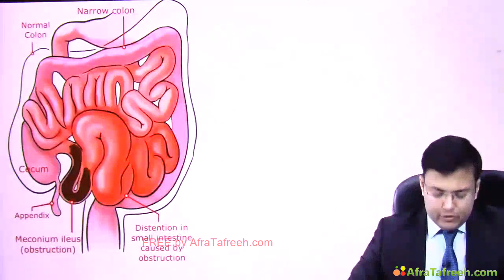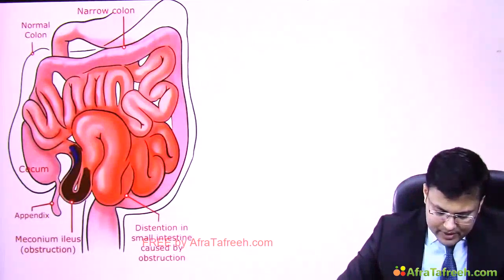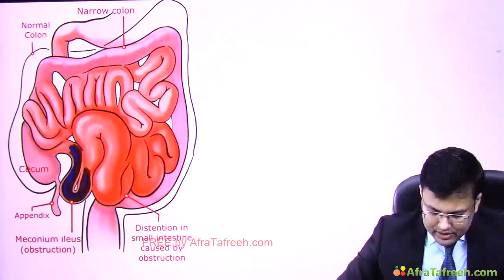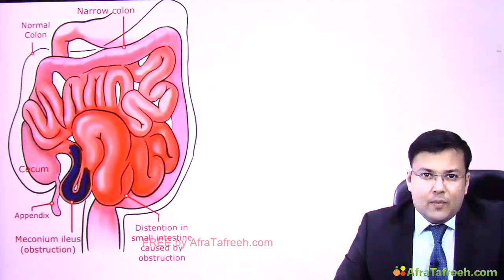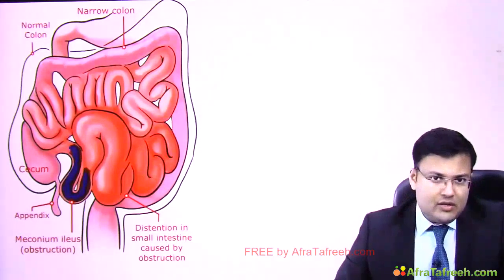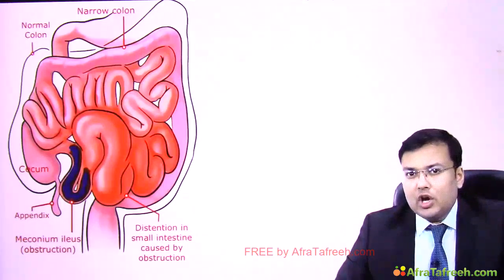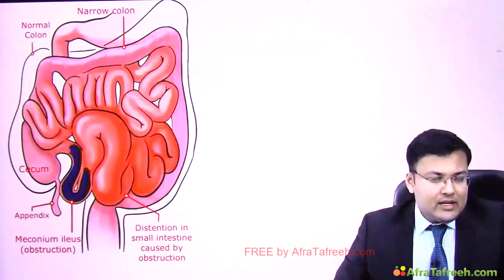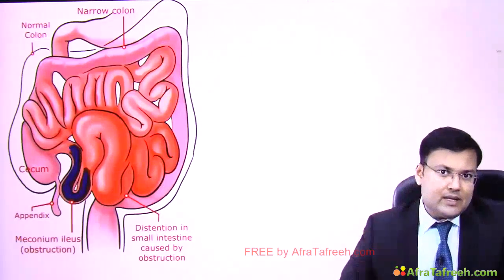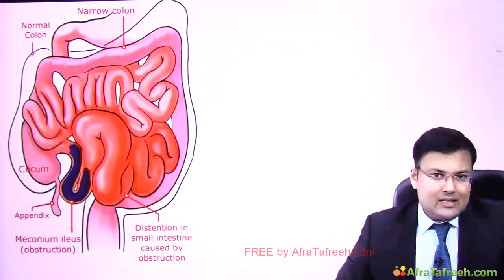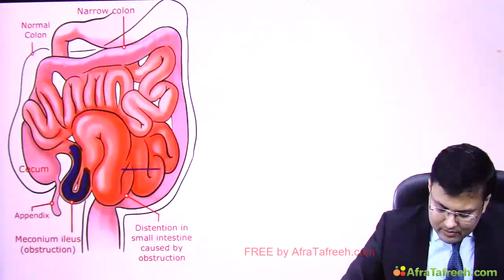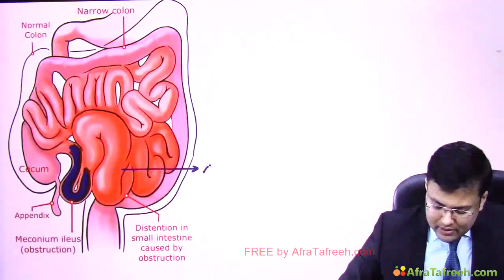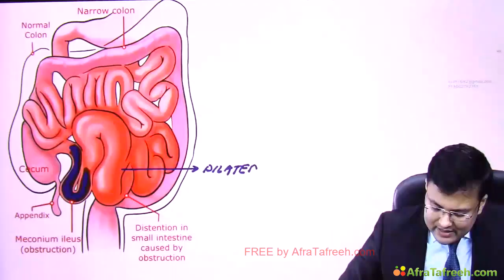Now see this image. Here you can see that there is inspissated meconium located in the terminal ileum or distal part of ileum, and because of this inspissated meconium there is complete small bowel obstruction. What kind of obstruction? Complete small bowel obstruction. And whenever there is intestinal obstruction, you know that proximal part is dilated or distended and the distal part is collapsed. So here you can see that there is dilated small intestine, the proximal part of small intestine.